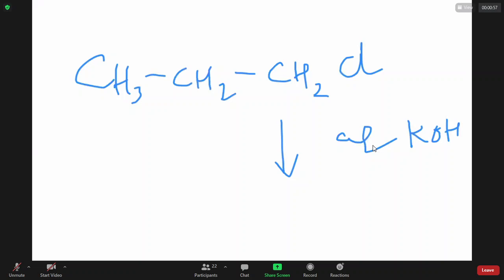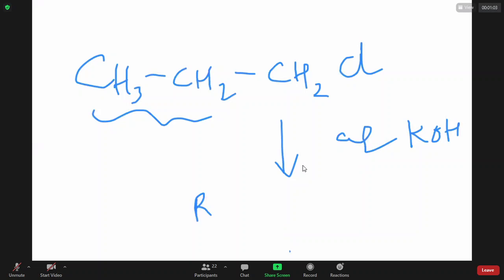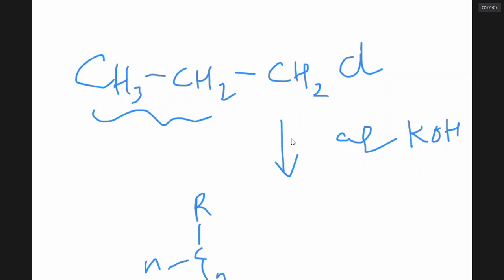What can happen is, let me take this part as R. This R is bound to carbon, that is bound to two hydrogens and a Cl.